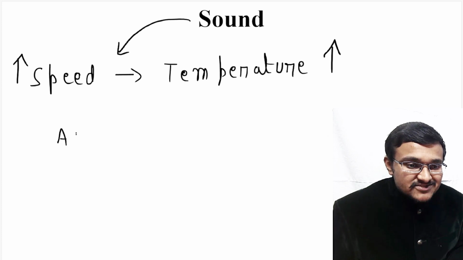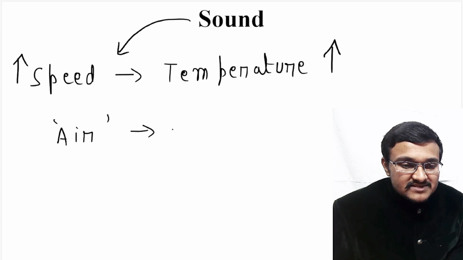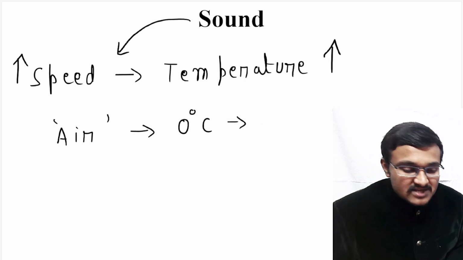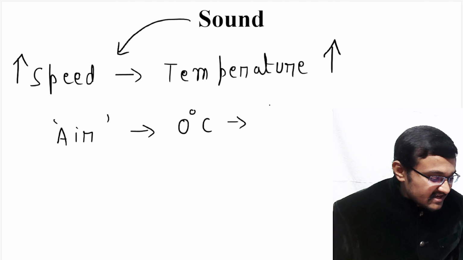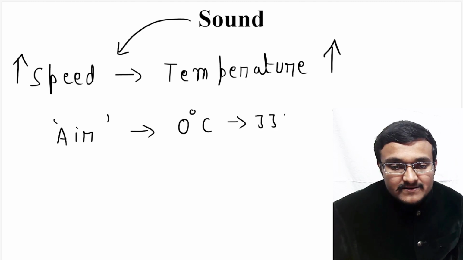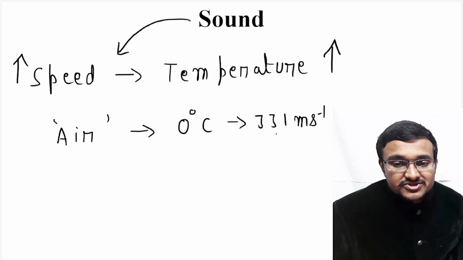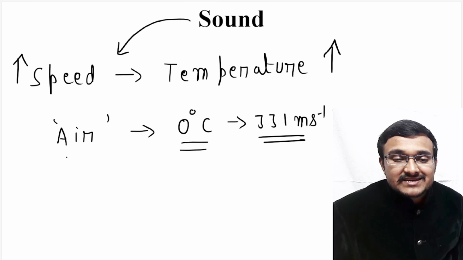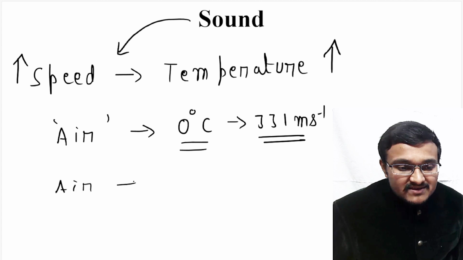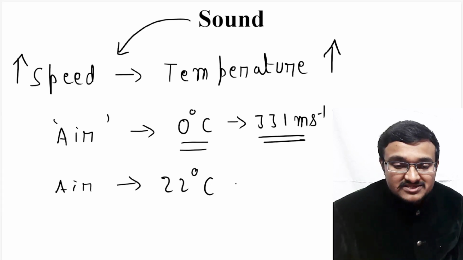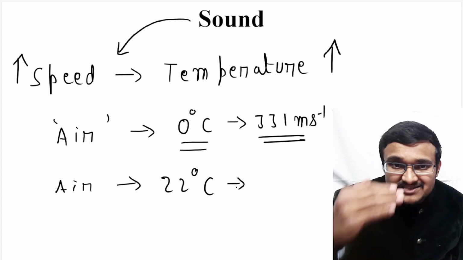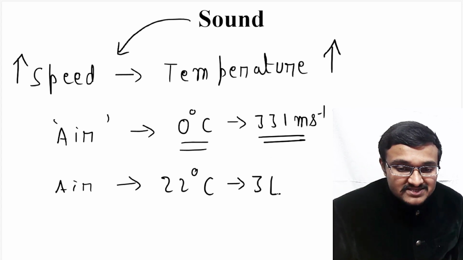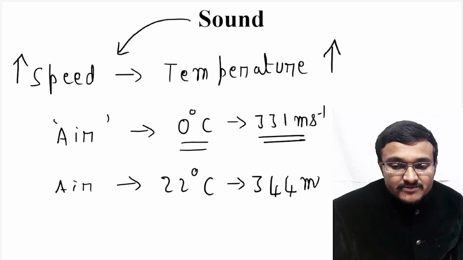So that's why in normal air, if this air has 0 degrees Celsius as its temperature, then the speed of sound is somewhere around 331 meter per second. So this is the speed of sound in air which has 0 degrees Celsius temperature. If the same air has 22 degrees Celsius temperature, that means if the temperature has increased to 22 degrees Celsius, then the speed will also increase. The speed of sound will also increase, and that is equal to 344 meter per second.